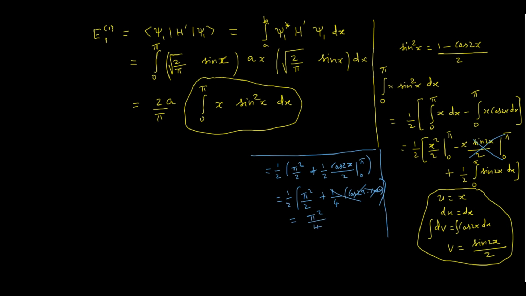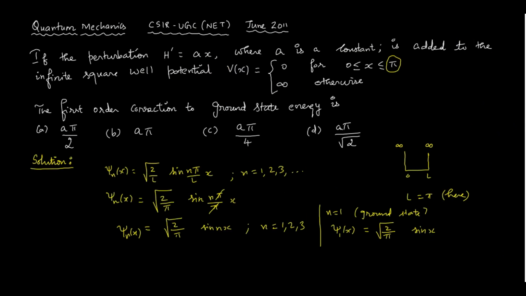So which means the answer for this problem becomes, so let us calculate E1 of 1, which is equal to 2a by pi into pi square by 4. So pi gets cancelled, 2 gets cancelled. So answer is pi a by 2. So pi a by 2. So correct answer is A.